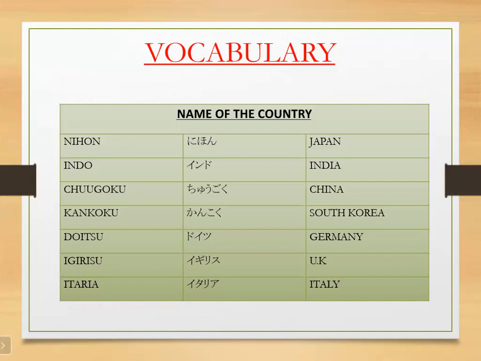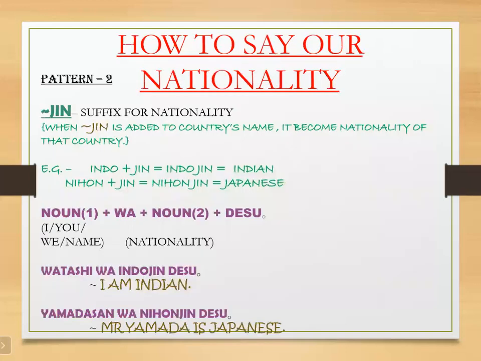German is Doitsu jin. UK people, Igirisu jin. Italy people, Italia jin. So this is how we will form nationality. Now we will put this nationality in our sentence structure.